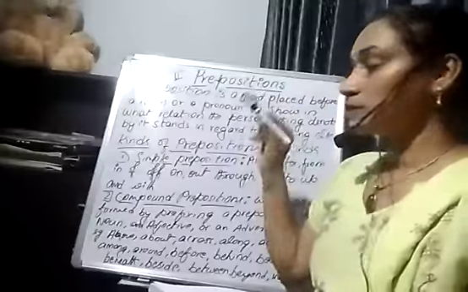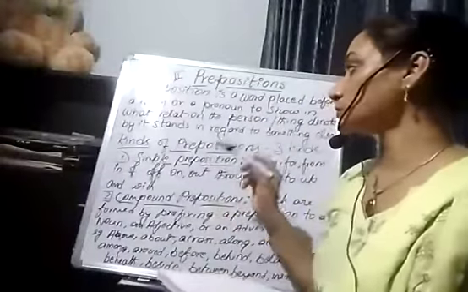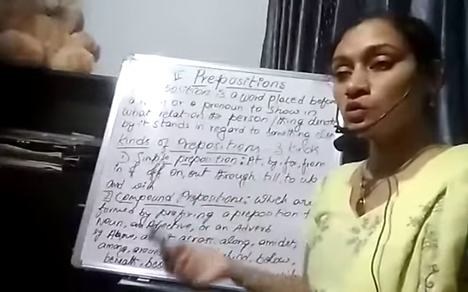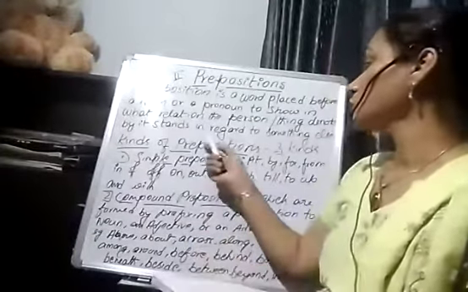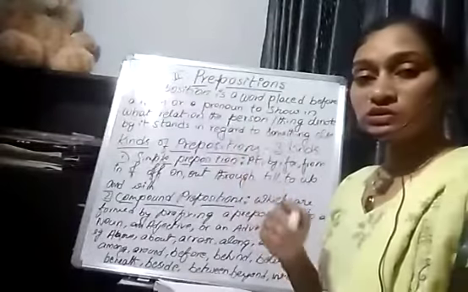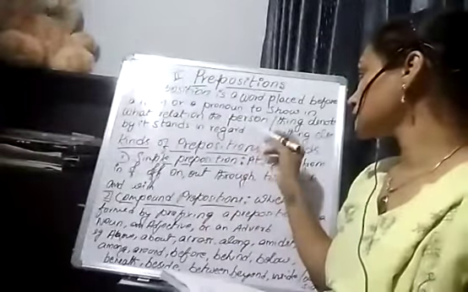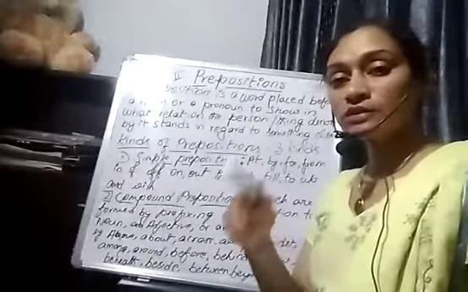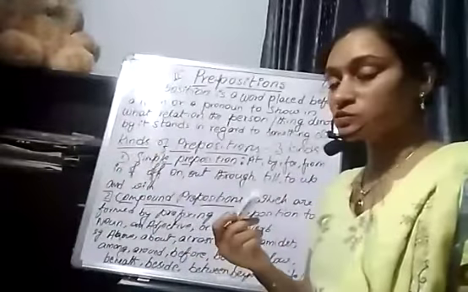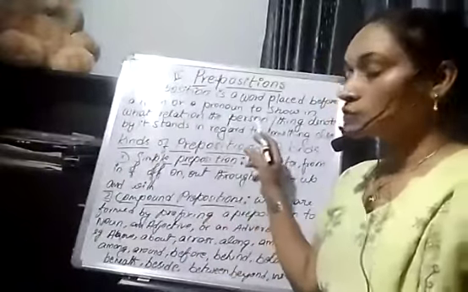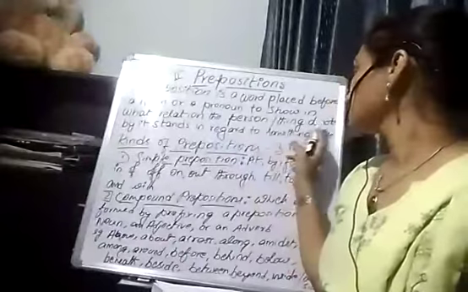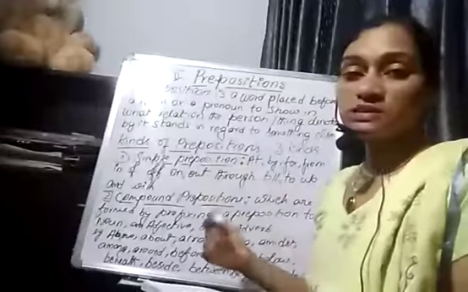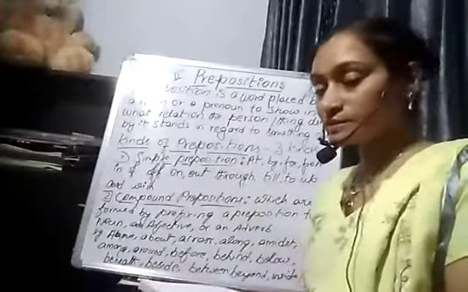So, any preposition, if it is placed before a noun or pronoun, it speaks of the relation between two things. Okay, two things, or maybe two persons, or a person and a thing, or a person and another person. So it denotes the relation between the things or persons with regard to something else.